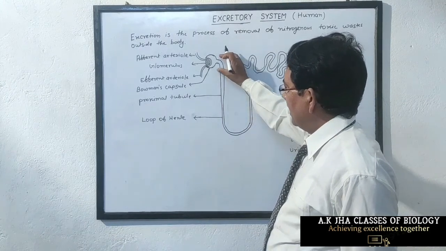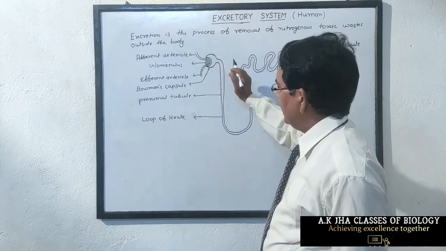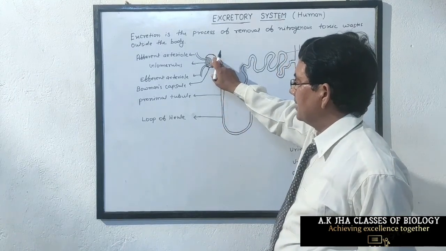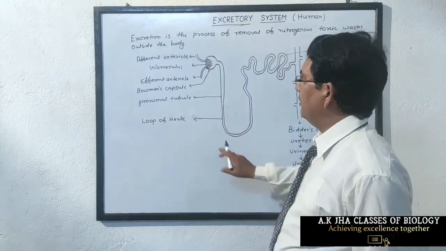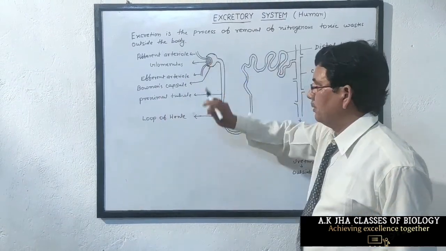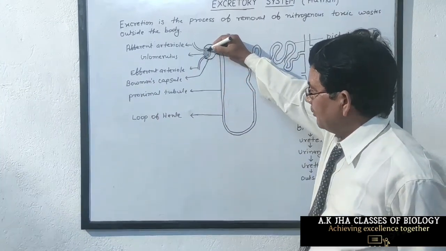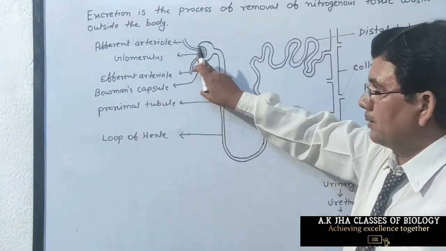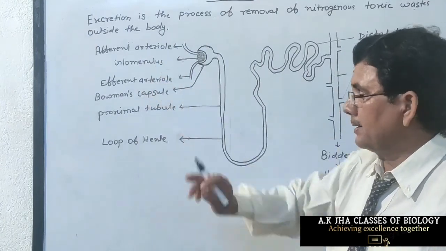Each nephron has an interior end, a cup-shaped structure. This cup-shaped structure is called Bowman's capsule, and the network of blood vessels inside the Bowman's capsule is called glomerulus.